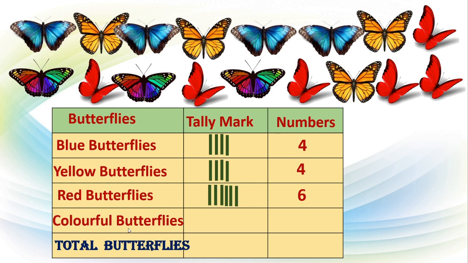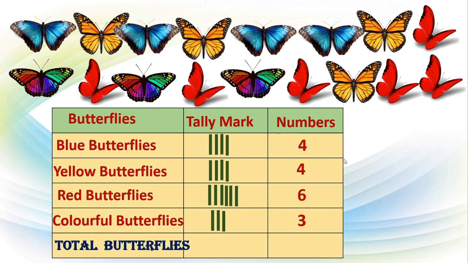Okay. Now we'll count colorful butterflies. See, this is 1 tally mark. Second line, and third. Oh, only 3 colorful butterflies we can see in this data.